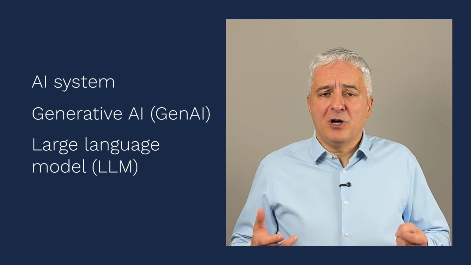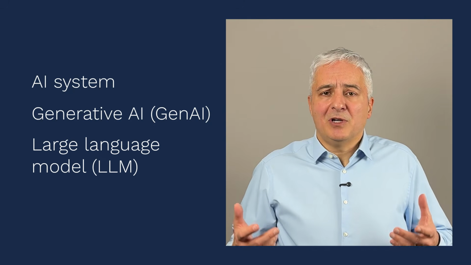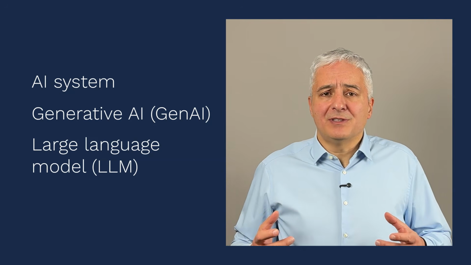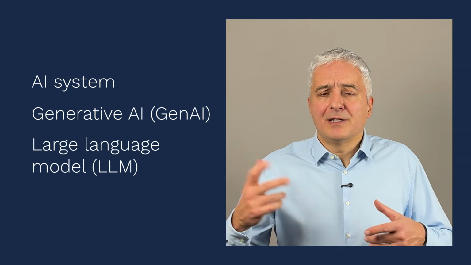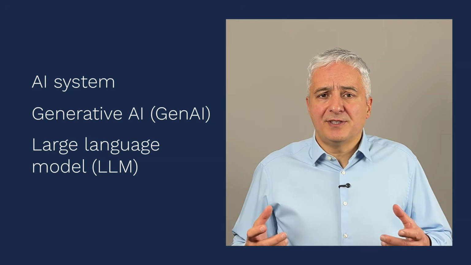And there are different types of generative AI: large language models, video models, audio models, code generation models, and so on. Next, a large language model, or LLM, is an AI model that is trained on a huge amount of text, and it is designed for natural language processing tasks like answering questions, writing essays, these kinds of things. And basically each major chatbot like ChatGPT or Gemini or Claude has an LLM behind it, and this LLM enables the chatbot to speak to you.